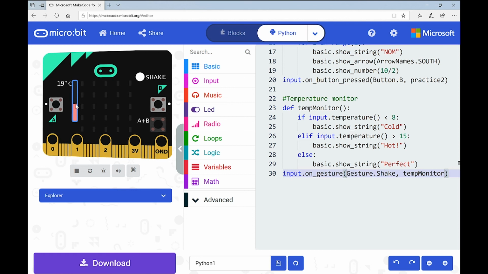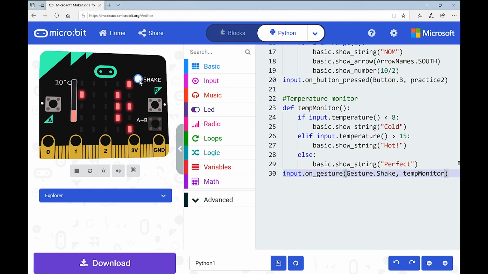So what am I looking for? I'm looking for between 8 and 15. So if I go down to 10. Perfect, great. Okay, so there's my 3 conditions working perfectly. I'm happy with that. And to be honest, I think that's a lot to have covered. So I'm happy to stop there. And I'm sure you'll be happy I'm stopping there too.